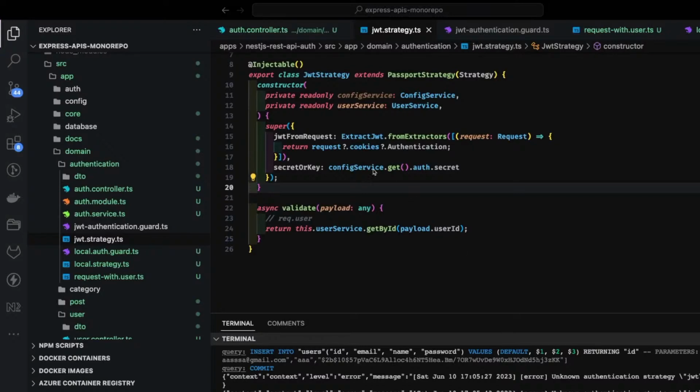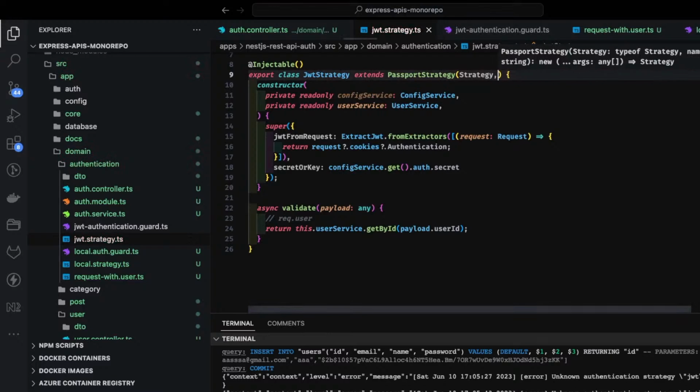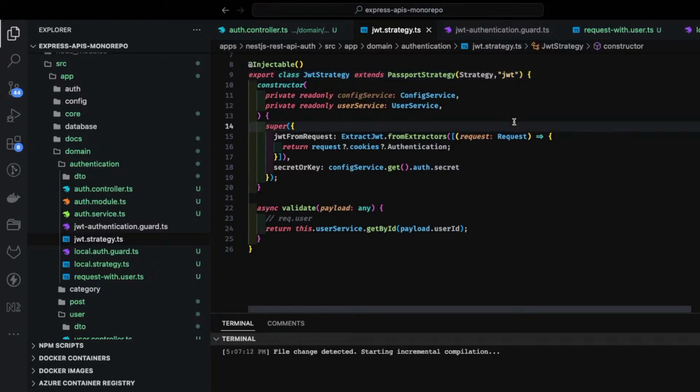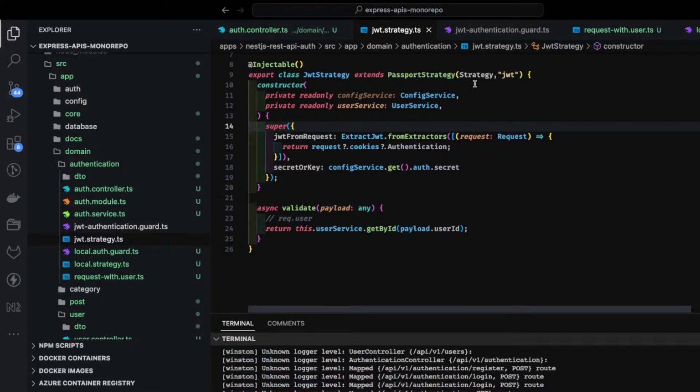Because when we are using multiple strategies, I think there is another argument which is name, which is I think JWT. Let me check in the documents. So that is the only fix we need to perform. After that, once the JWT strategy is identified, it will get the token from the cookies, validate the user, and will return the user on the request object.